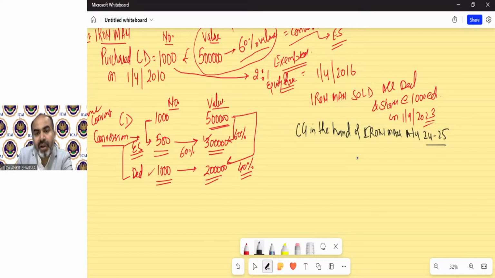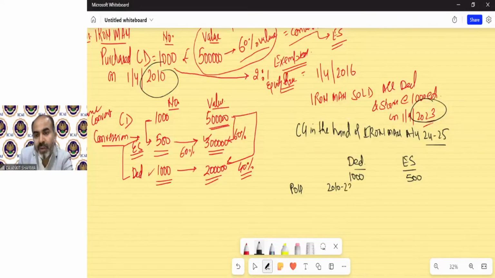So now period of holding, we have to calculate, we have to solve two asset cases over here. One is debentures and one is equity shares. How many debentures do we have? We have 1000 debentures, still the same, and equity shares are 500. Period of holding for both we need to find out. Debentures we purchased in 2010 and sold in 2023, so that is 2010-23.